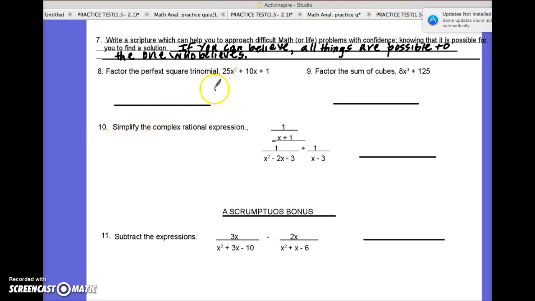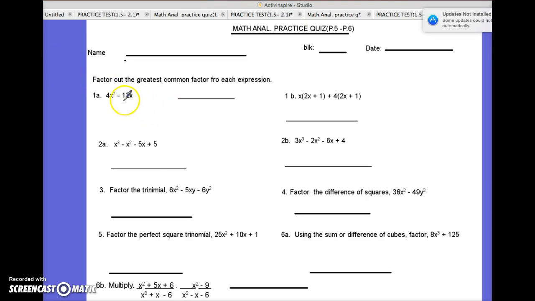All right? So let's go ahead and start with the first one here. 1a, it says factor out the greatest common factor for each expression. So here we got 4x squared minus 12x. And we look at this expression and this one, we say, oh, 4 can go into both. And also x can go into both. So we factor out 4x as the greatest common factor.